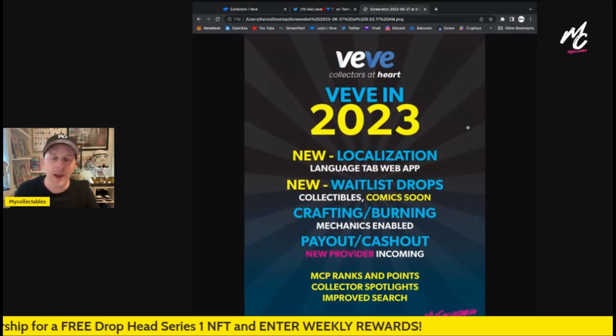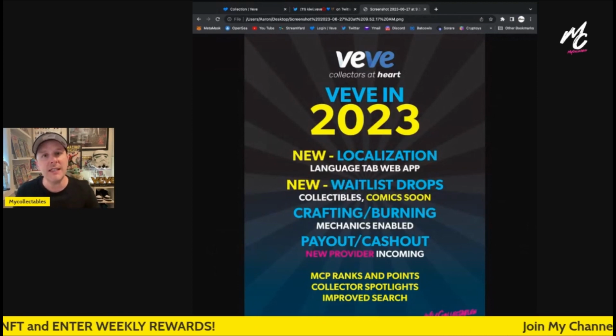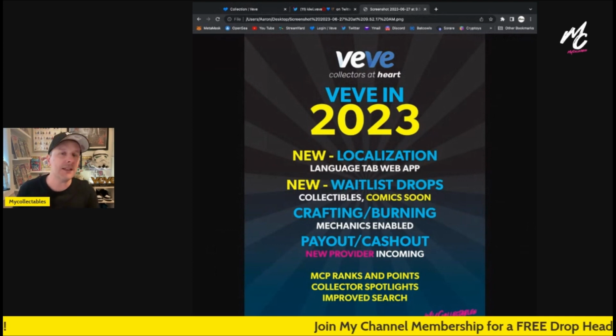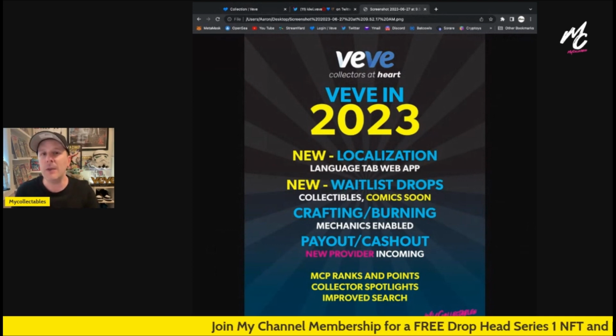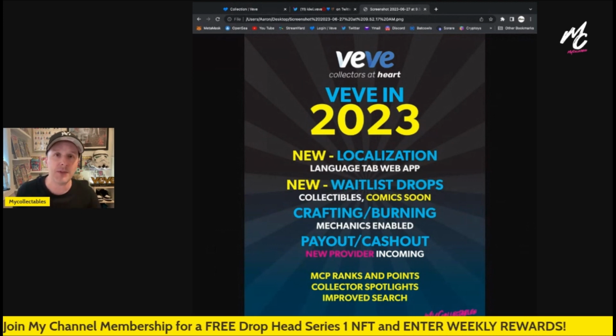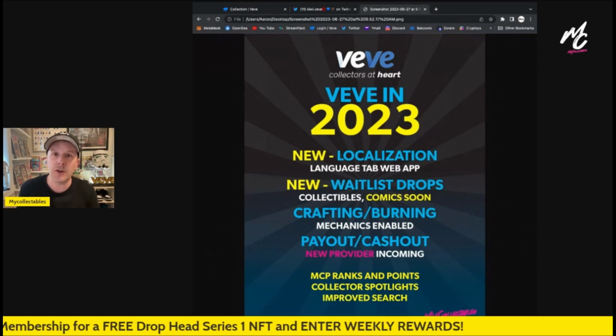And right here, the waitlist drop system. Now, this is incredibly important as well. You can see how these two things match up perfectly, because the waitlist system is supposed to enable people from different regions to have a fair shot at landing these drops. So you see the waitlist rolls out for collectibles.